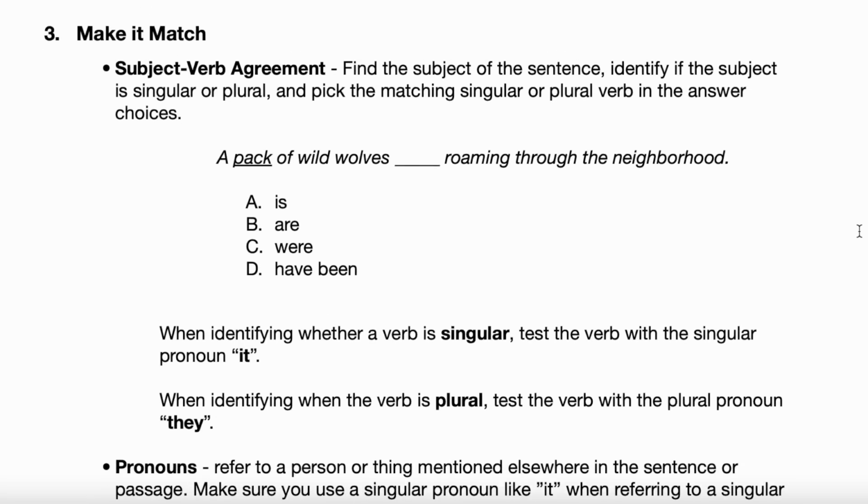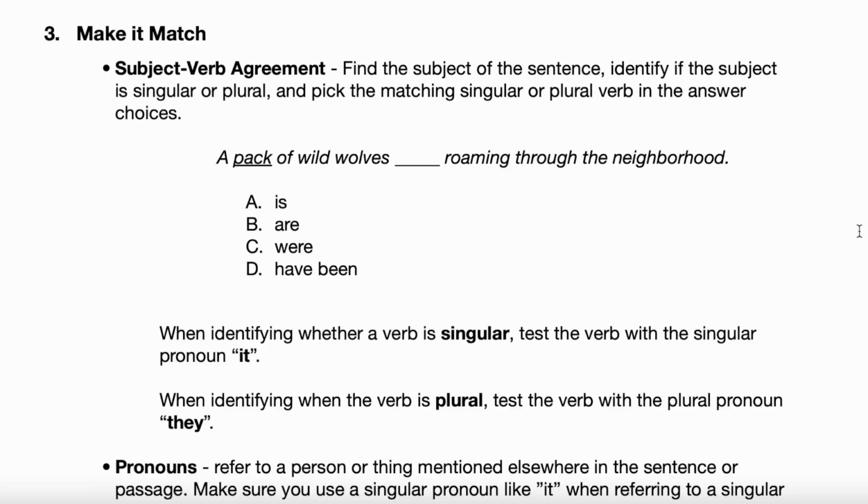All right, let's go to rule number 3, make it match. Go and read that first bullet point for us, please. Subject-verb agreement. Find the subject of the sentence, identify if the subject is singular or plural, and pick the matching singular or plural verb in the answer choices. Okay, so this is a subject-verb agreement here. This means basically, Melanie, if you have a singular subject, you need a singular verb. And if you have a plural subject, you need a plural verb.